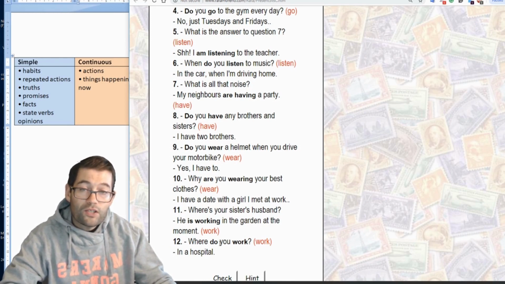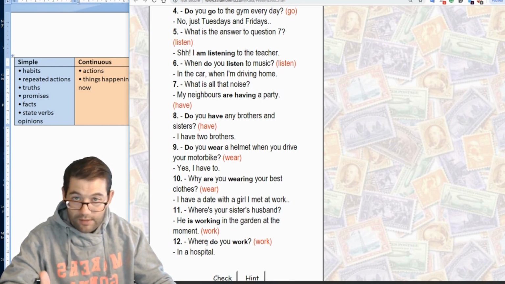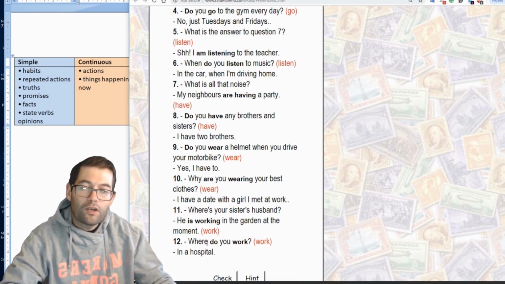A general question trying to establish a fact for number 12. Where do you work? I work in a hospital. We could ask, where are you working now? But the context would have to be correct.